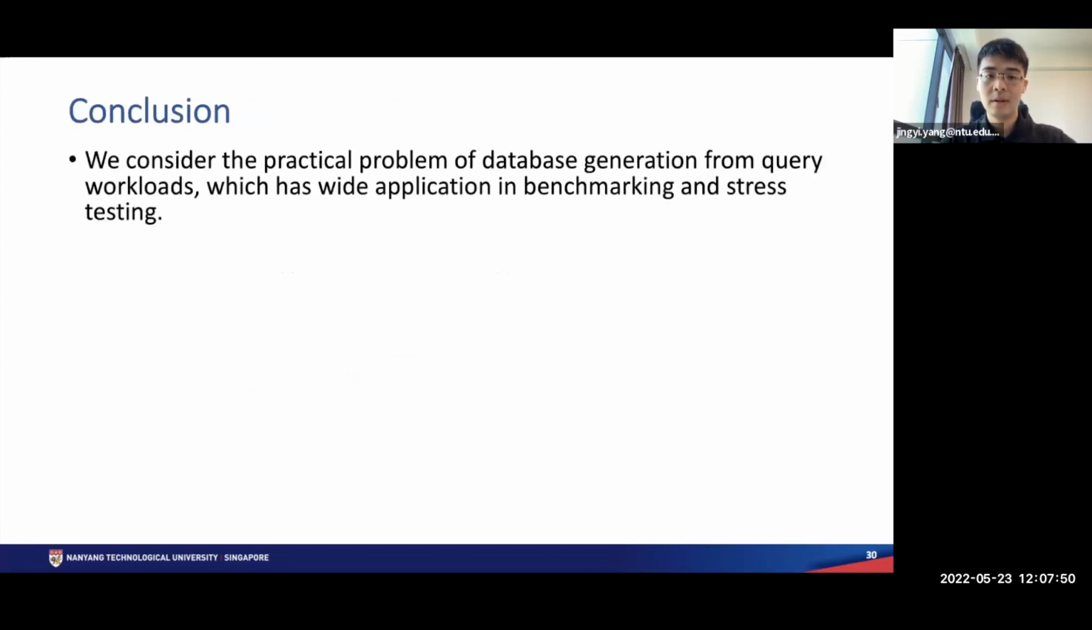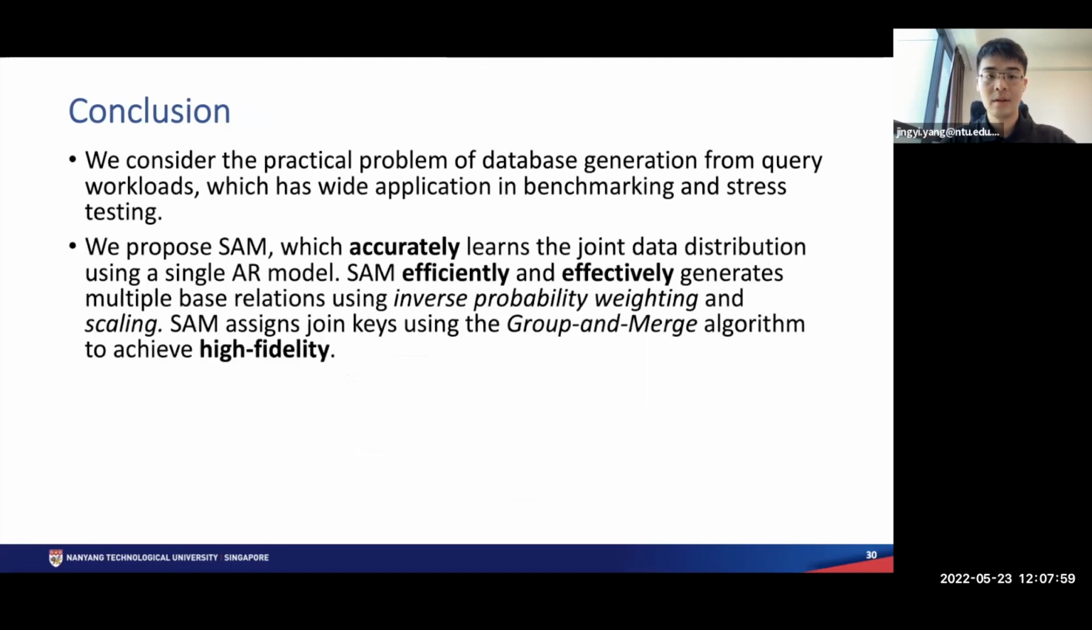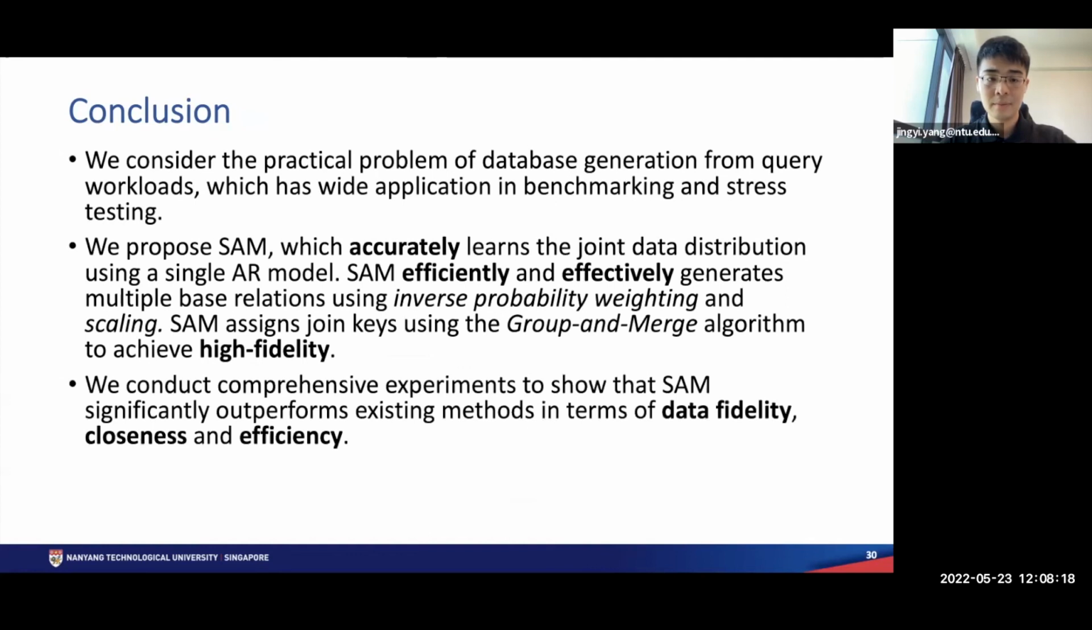In conclusion, we consider the practical problem of database generation from query workloads, which has wide application in benchmarking and stress testing. We propose SAM, which accurately learns the joint data distribution using a single autoregressive model. SAM efficiently and effectively generates multiple base relations using inverse probability weighting and scaling. SAM assigns join keys using the group and merge algorithm to achieve high fidelity. We conduct comprehensive experiments to show that SAM significantly outperforms existing methods in terms of data fidelity, closeness, and efficiency.